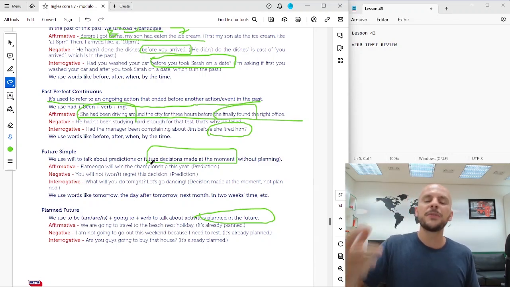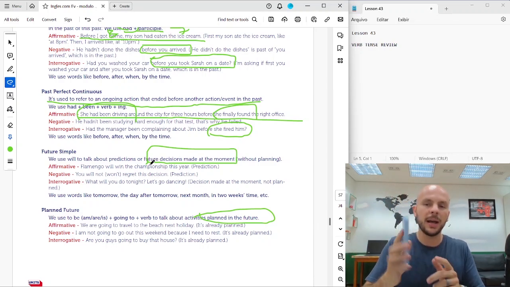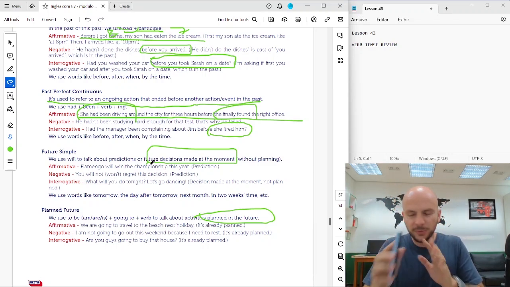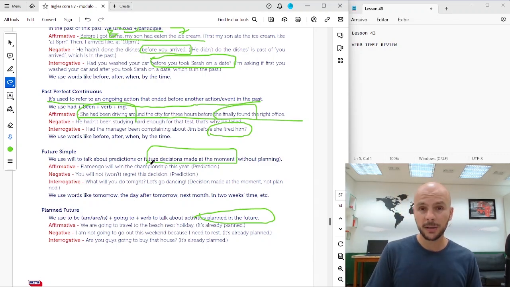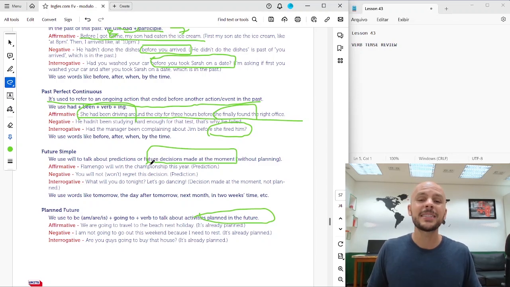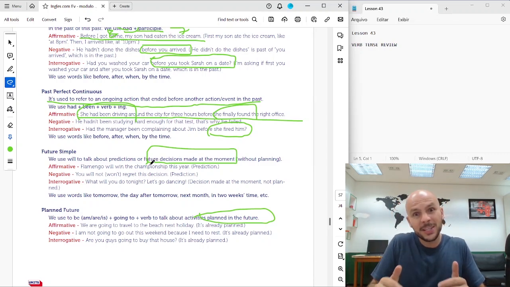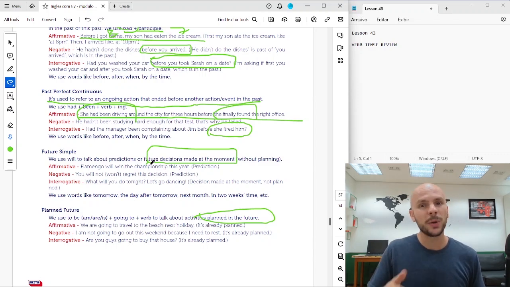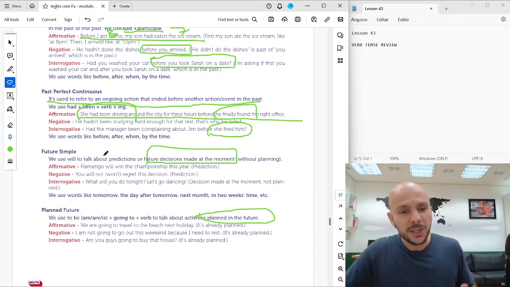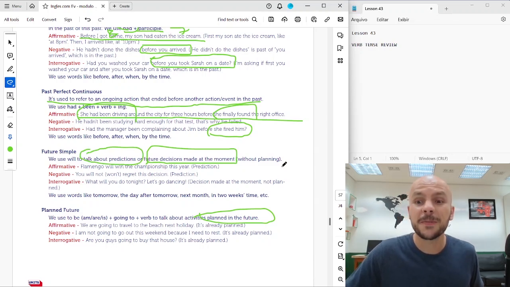For example, if you go to a store to buy just a smartphone, an iPhone, and then the saleswoman says, we have tablets on sale. If you buy a smartphone, the tablet is 50% off. You think, interesting. I'll buy it. You make the decision at the moment. We have to use future simple. I'll buy it. Okay, I will buy it.